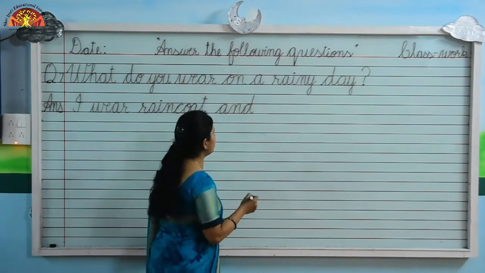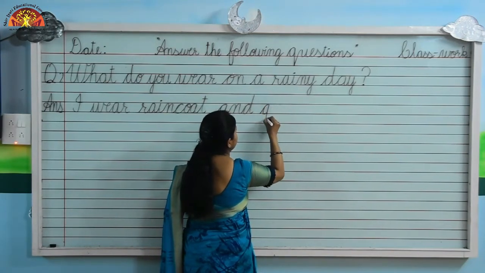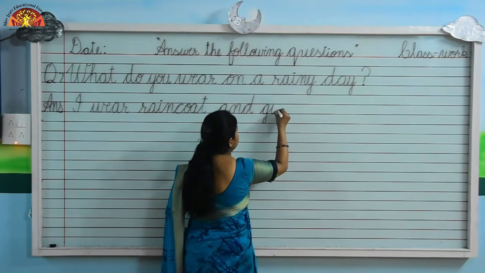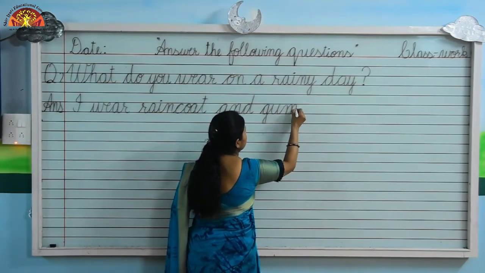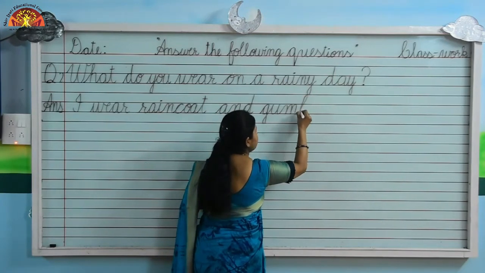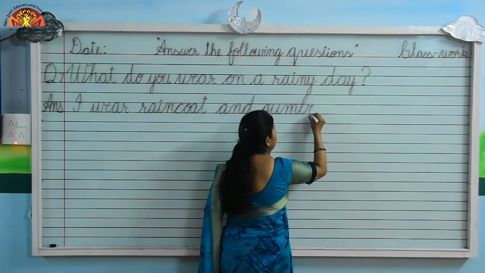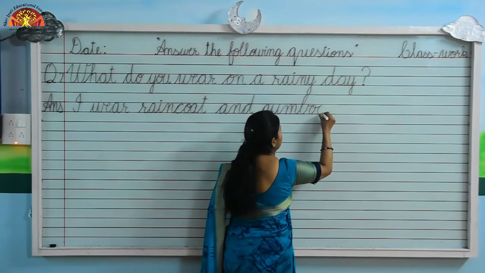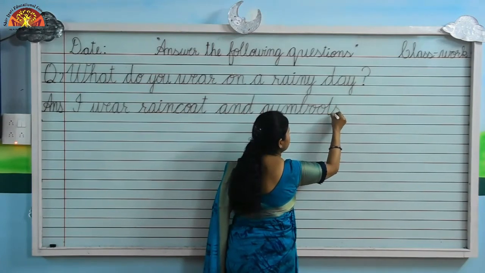What is the spelling of gumboots, kids? G-U-M, gum. What is the spelling of boots? B-O-O-T-S. So we will write here B-O-O-T-S.